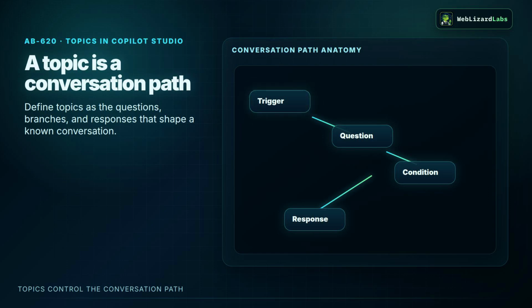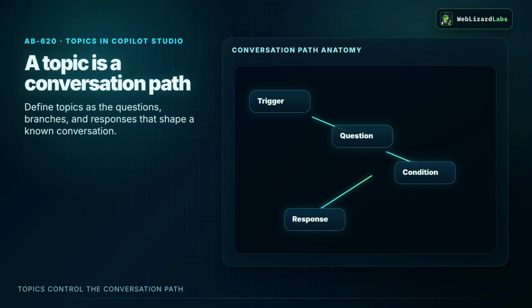A topic is the place where that path is authored. In Copilot Studio, a topic defines the shape of a conversation, the questions asked, the branches taken, and the responses given. Think of it as a route map. The user enters with an intent. The topic decides what the agent asks next, what it stores, what it checks, and what happens before the final response. Trigger phrases and intent matching are only the doorway.